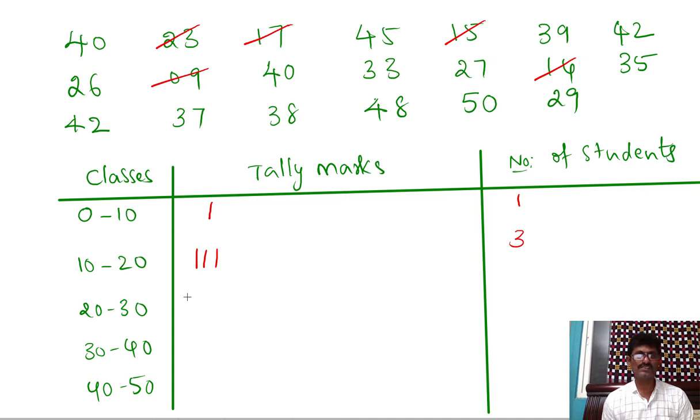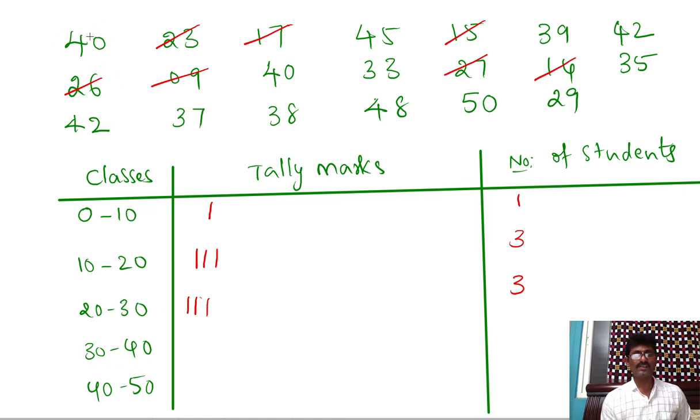Now 20 to 30. So 23 is there in the first row. Then in the second row 26 and 27 is also there. So how many students are there? 3 students. So write 3 here. Now check how many students got marks in between 30 and 40.